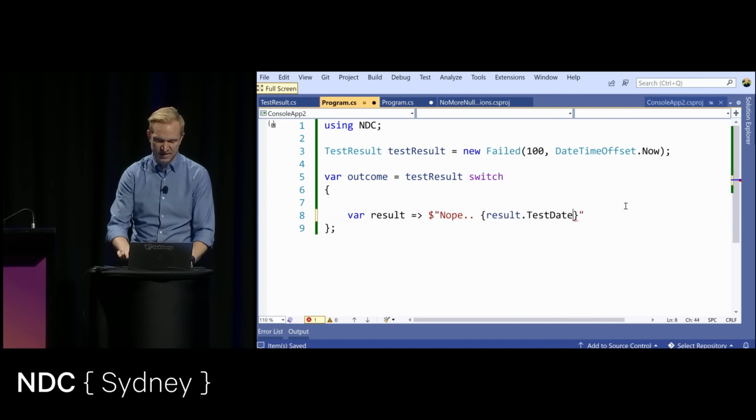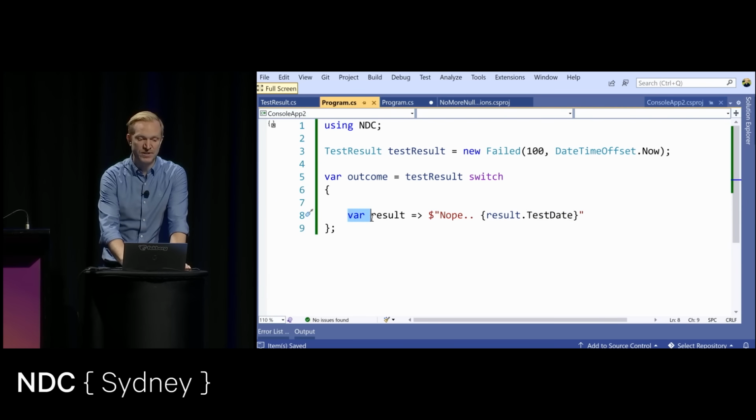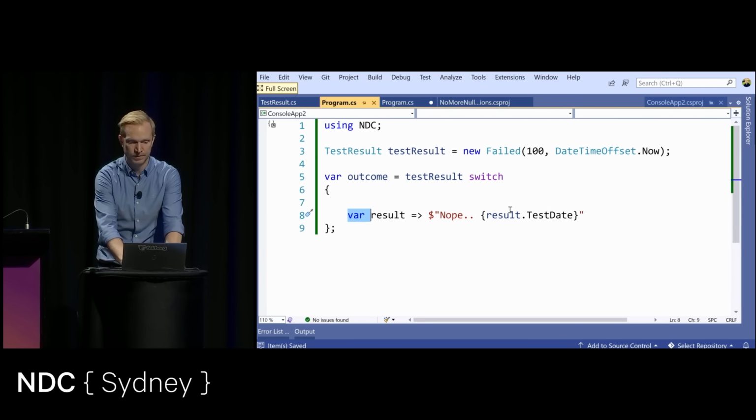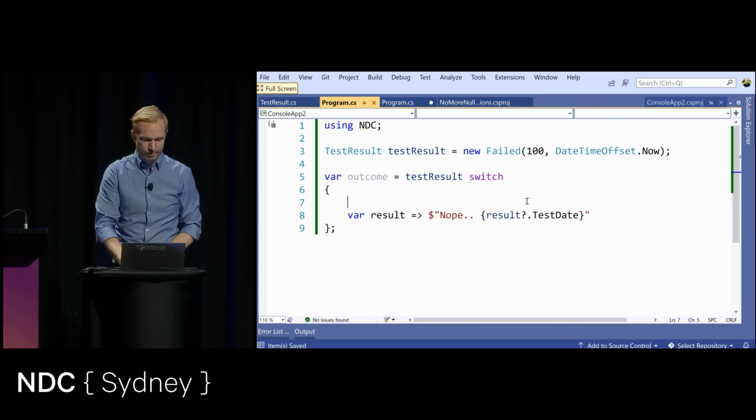So let's say that I want to get the test state here, but again, this here will match on anything. It could be a null. So I would have to do my null checks here as well. All right, so we have that.